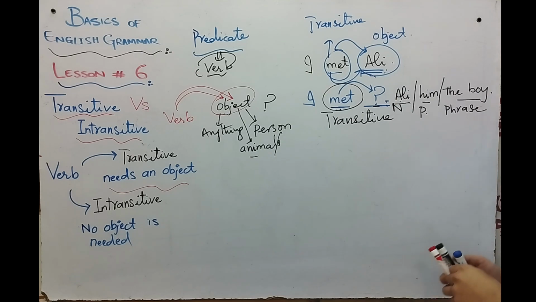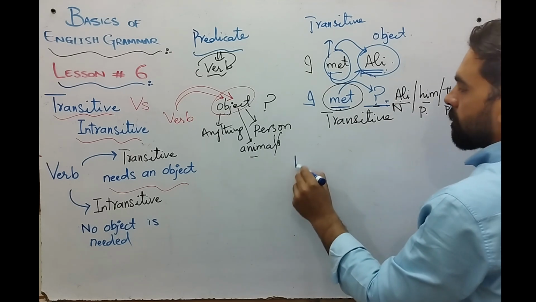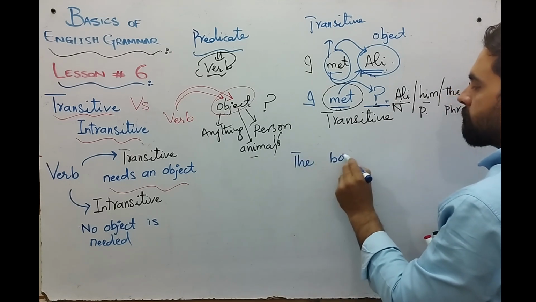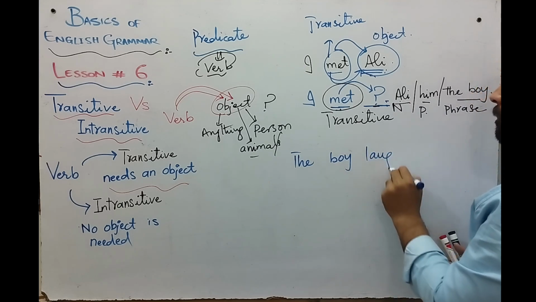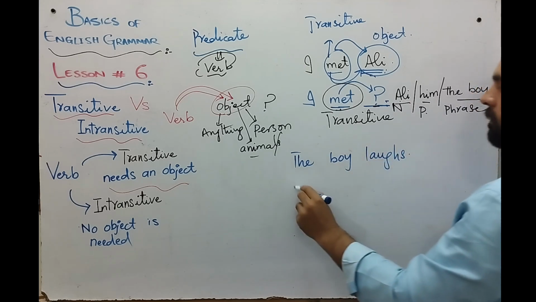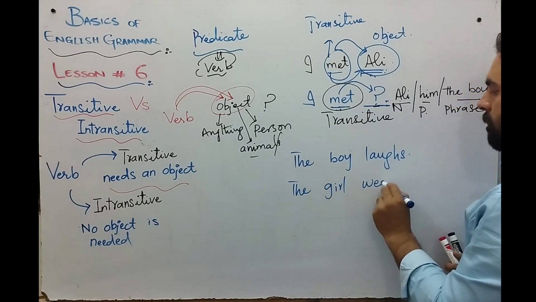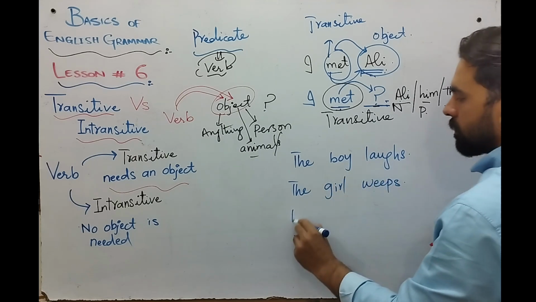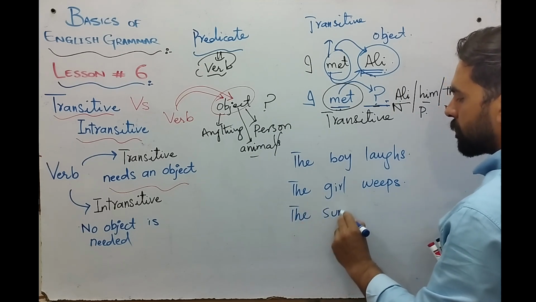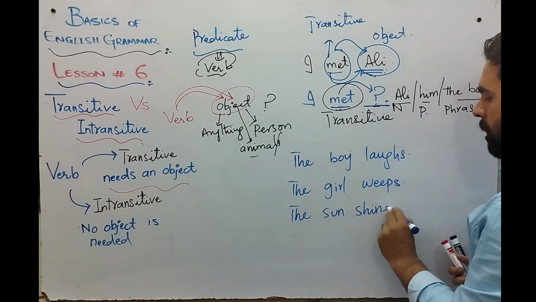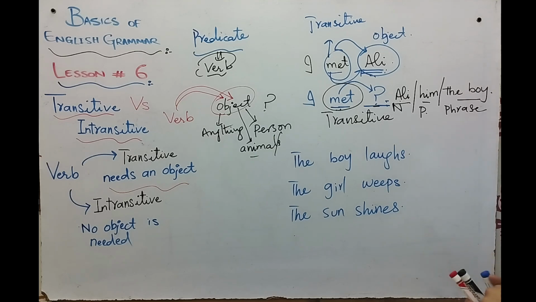Now look at the other example. I say, the boy laughs. The girl weeps, or the sun shines. Now, all of these three sentences contain two things.